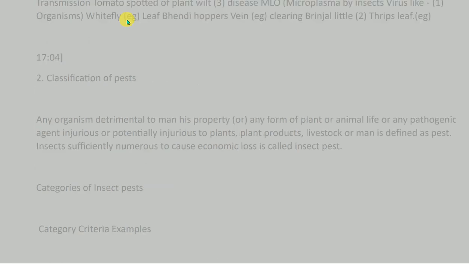Insect carriers, e.g. homopterans, mealybug carried by ants. Transmission of disease: MLO, mycoplasma-like organisms by insects, e.g. whitefly; leaf and vein hoppers, e.g. brinjal little leaf; thrips, e.g. tomato spotted wilt.